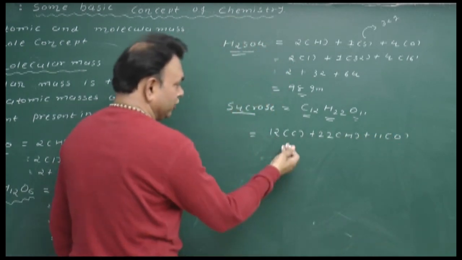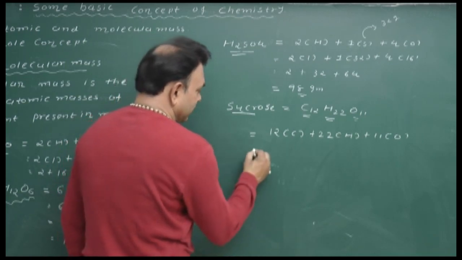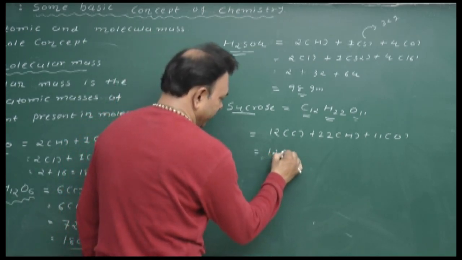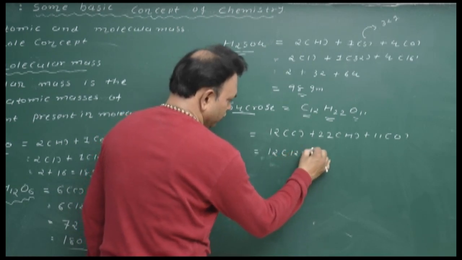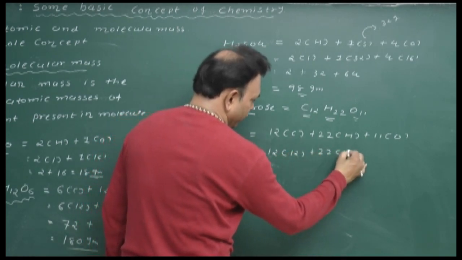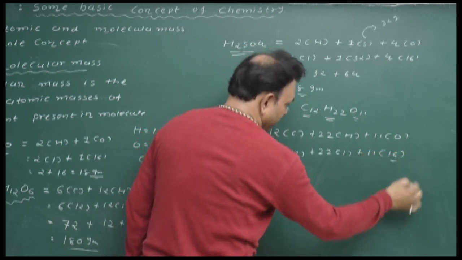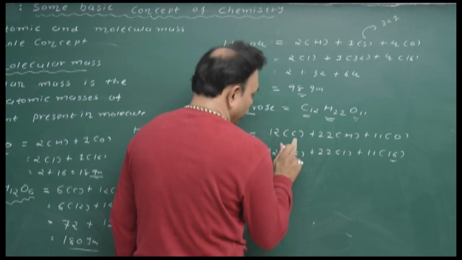So we know the mass of the carbon, hydrogen, oxygen. I'll just put the value of all these elements. Here having 12 in the bracket of 12 plus 22 in the bracket of 1 plus 11 in the bracket of 16, as 16 is the atomic mass of the oxygen and 12 is the atomic mass of carbon.